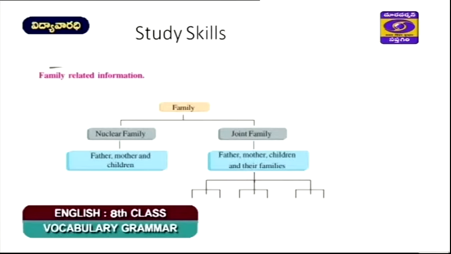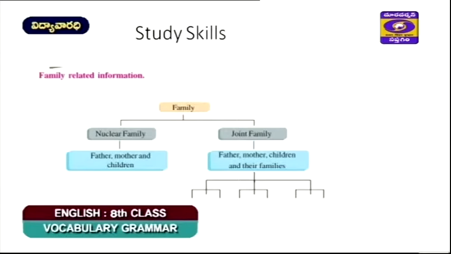In a nuclear family, these many members are found. In a joint family, father, mother, children, and their families. So we have more people in a joint family, and of course now this is the information given.